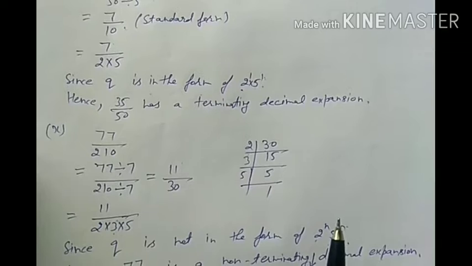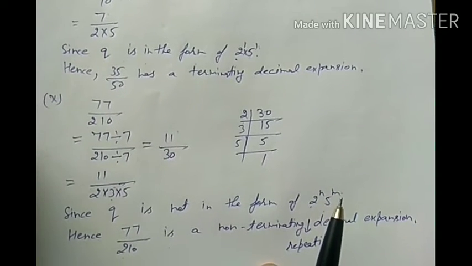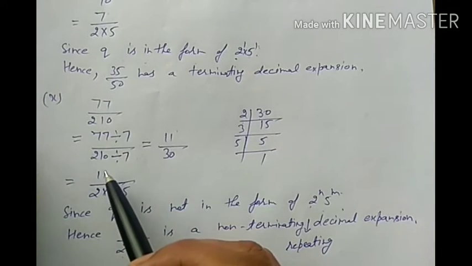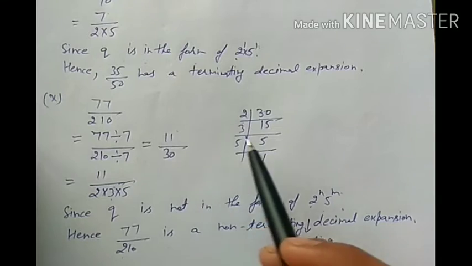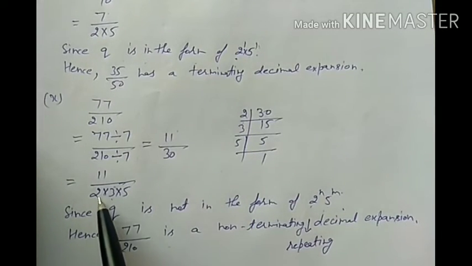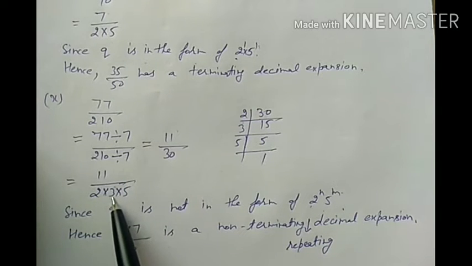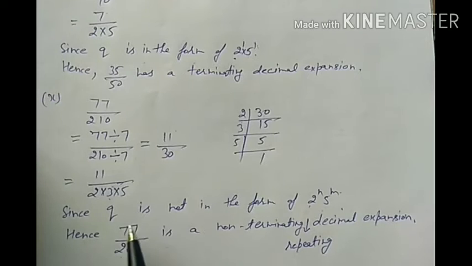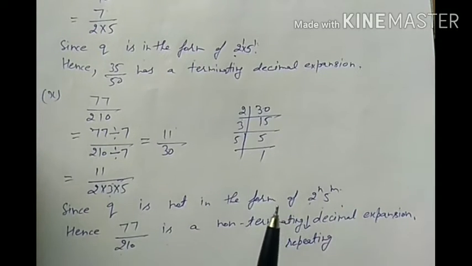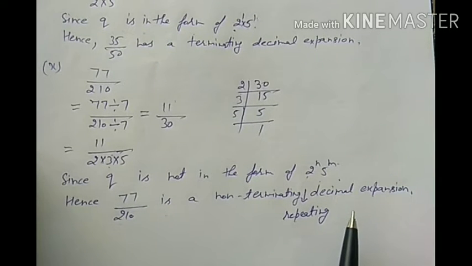Last part is 77 by 210. Again it is not in standard form, so dividing by 7 we get 11 by 30. Then the prime factorization of the denominator is equal to 2 into 3 into 5, because an extra 3 is here. So this is not in the form of 2 raised to power n, 5 raised to power m. Hence it is a non-terminating repeating decimal expansion.